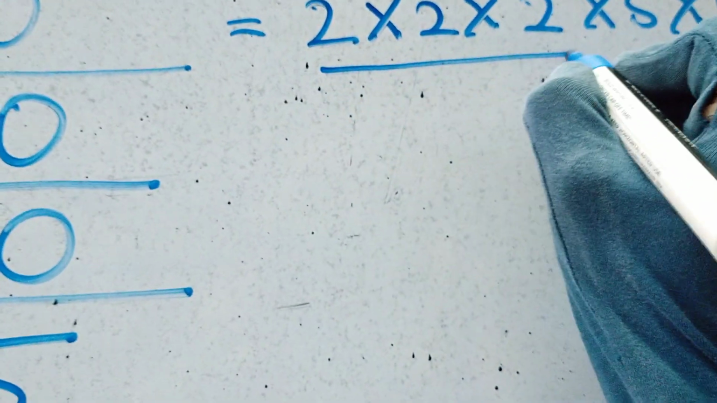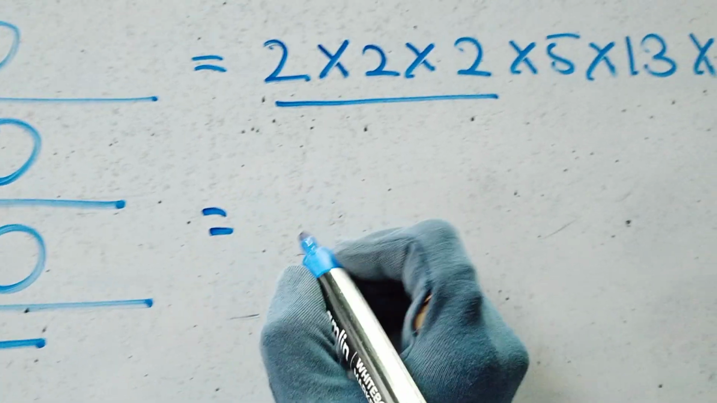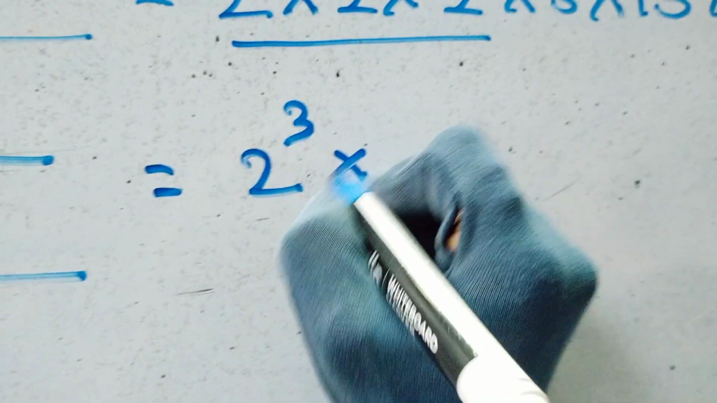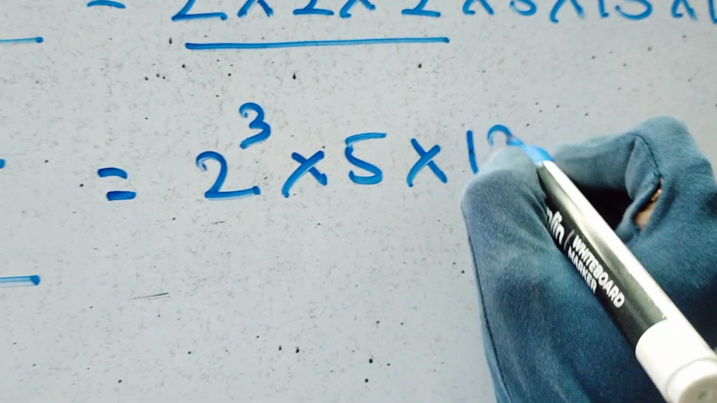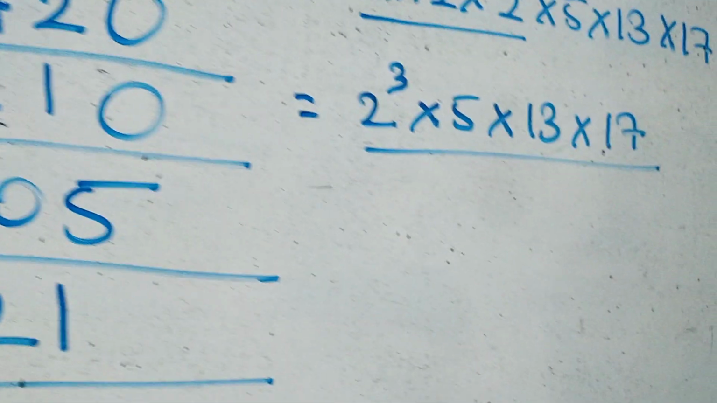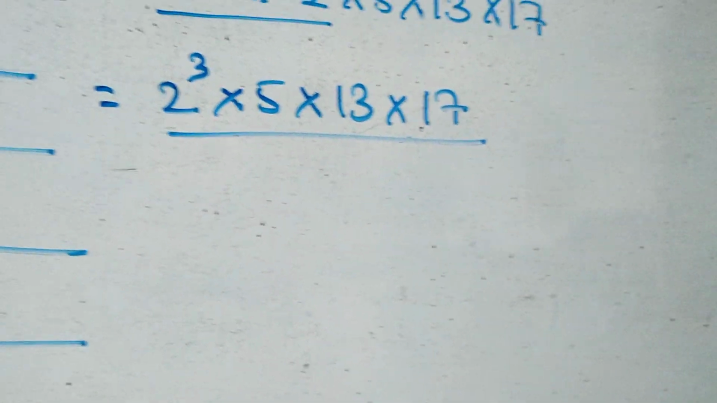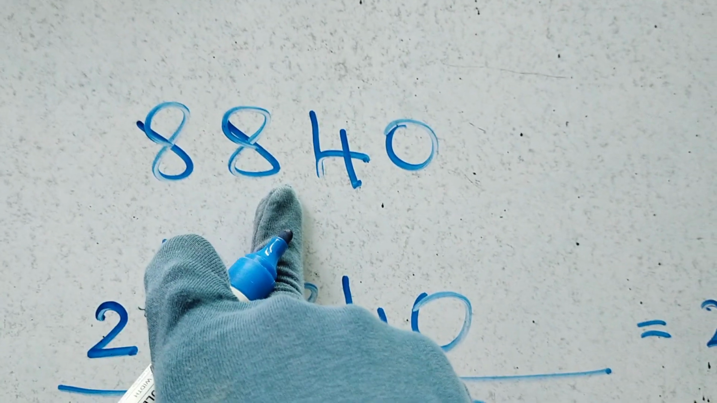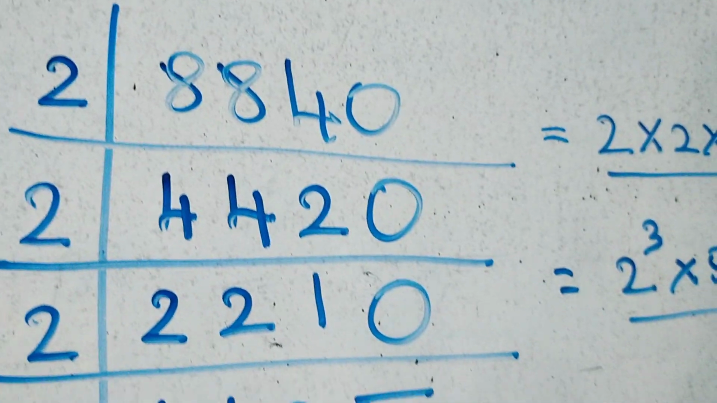Now because 2 is multiplying 3 times itself, we will write it in exponential form: 2 raised to the power of 3 into 5 into 13 into 17. So this is the prime factorization of the number 8840. Did you understand, kids? Okay. So when you multiply all these numbers together, you will get the original number. Understood? This is what prime factorization is.